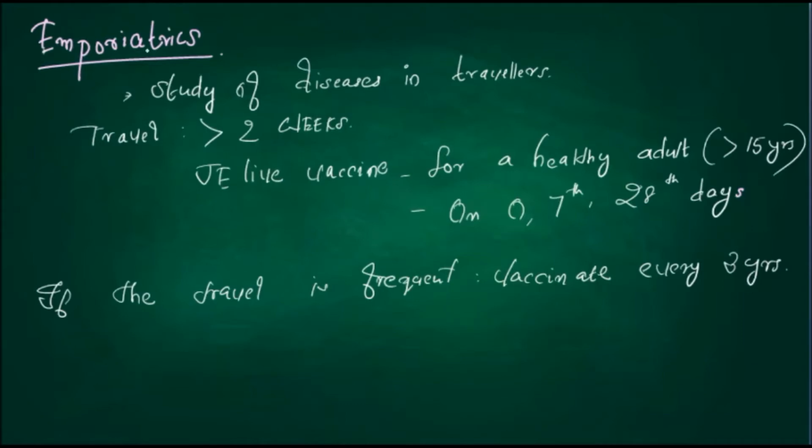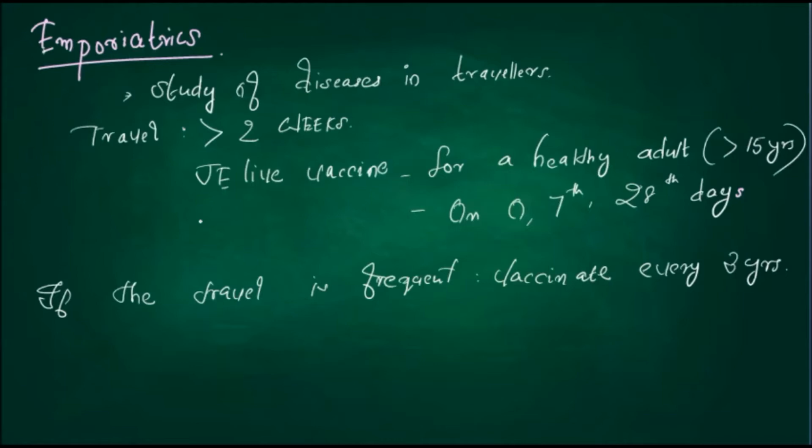Next is emporiatrics. It is the study of disease in travelers. If the travel is more than 2 weeks, then the Japanese encephalitis live vaccine for a healthy adult who is more than 15 years shall be given on the 0th day, 7th day and 28th day.